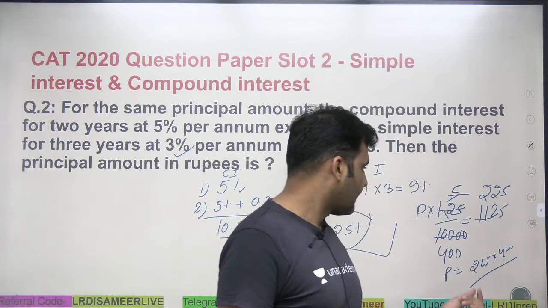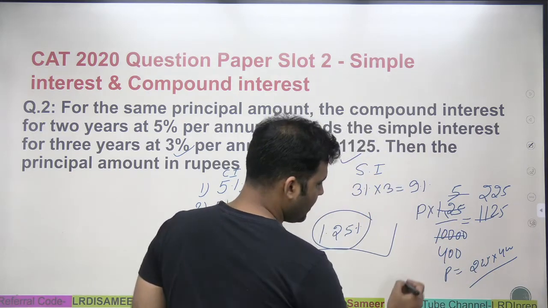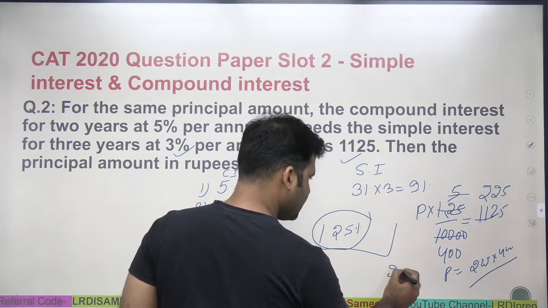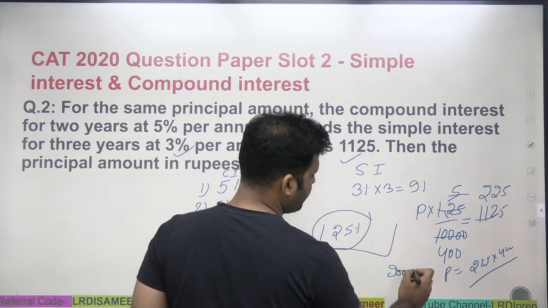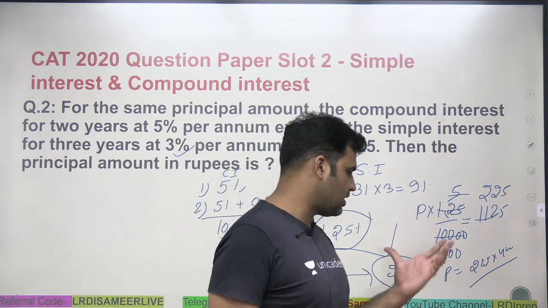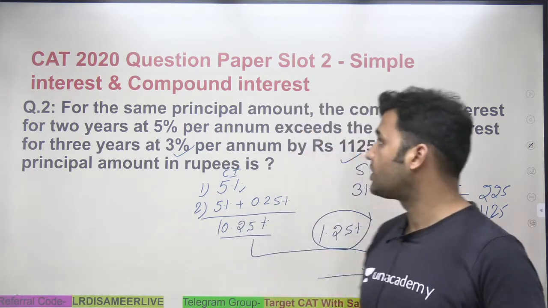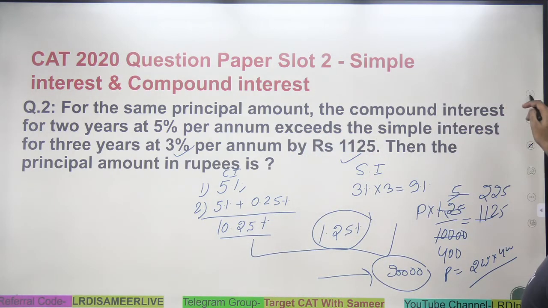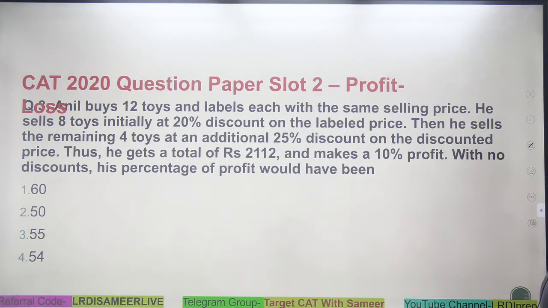This would be 9,000, right? Not 9,000. This is 900 and two more zeros, that is 90,000. So the principal will be equal to 90,000. That's the answer of the question, right? Very simple question. Let's look at the next question from profit and loss.